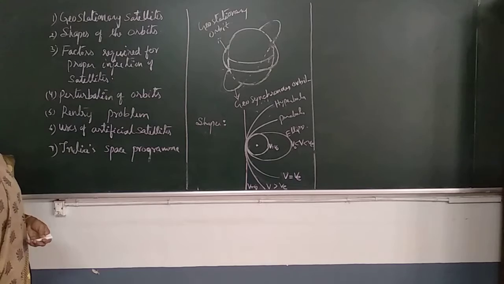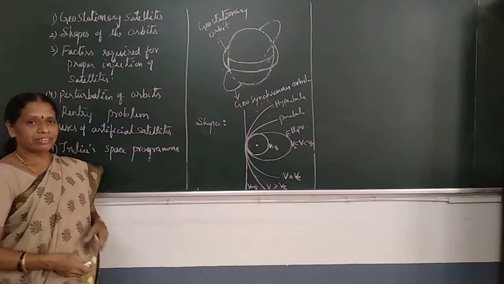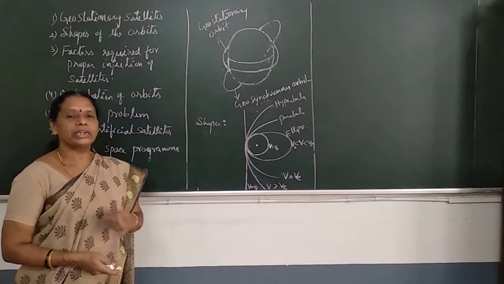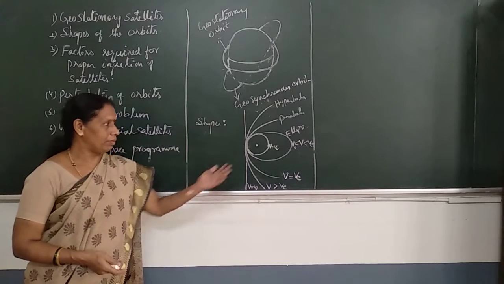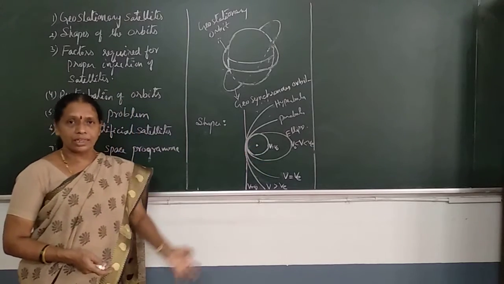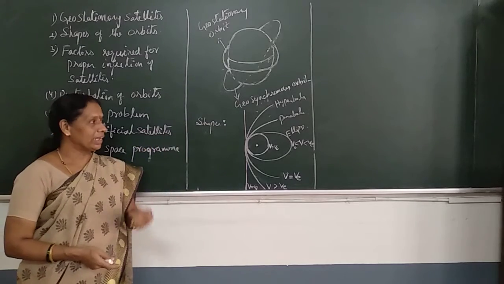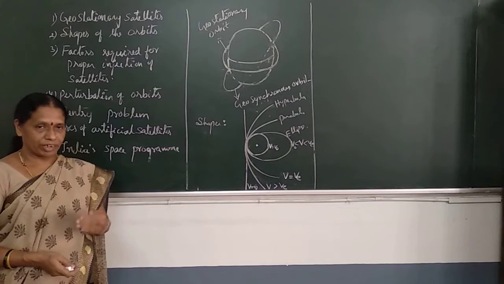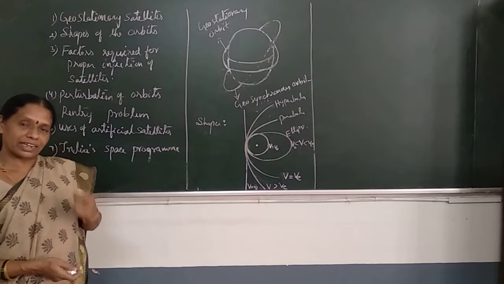The fourth one is perturbation of orbits. Perturbation means some disturbance is produced in the orbit of the satellite. The orbit will not remain the same, whether it is circular or elliptical, throughout the working condition of the satellite. There are factors which affect the regular path of the satellite.